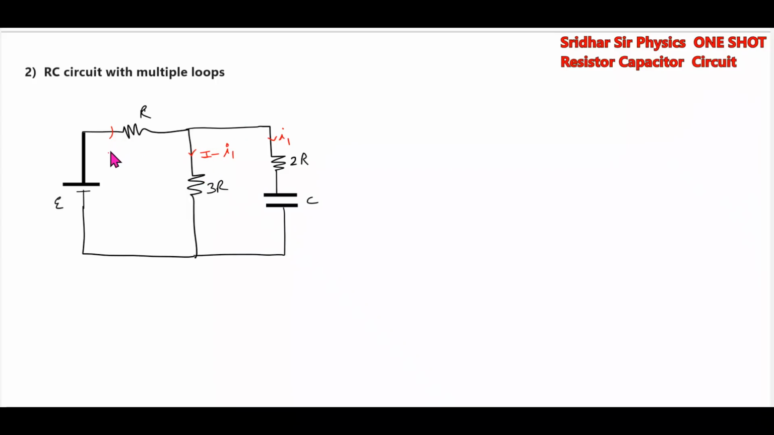And there's a variable current, I minus I1. Okay, you can write the loop equation where current enters positive, where it leaves negative. Like this, you give polarity. Let any instant of time charge across capacitor be Q. Write KVL.